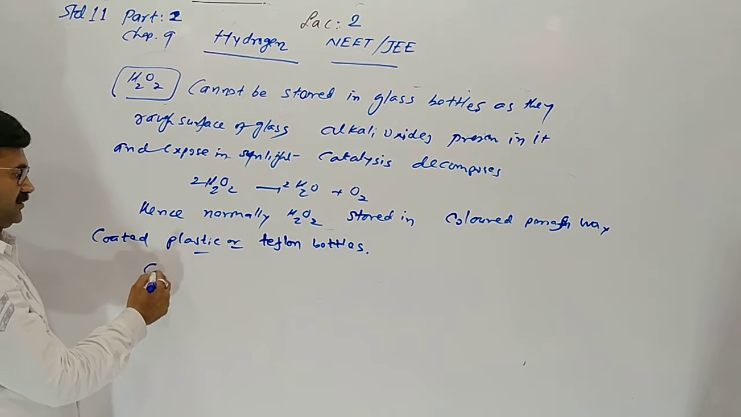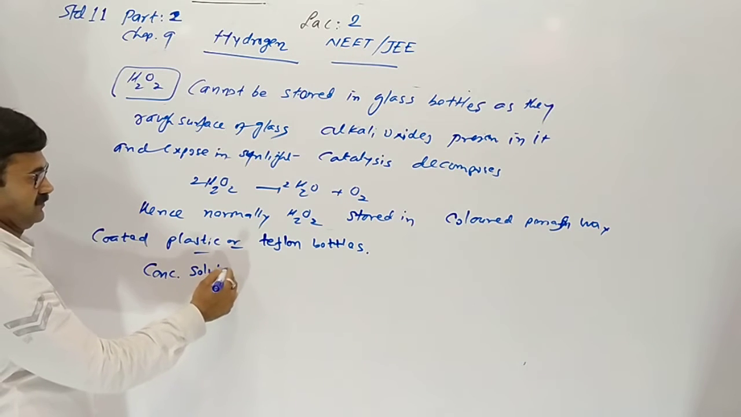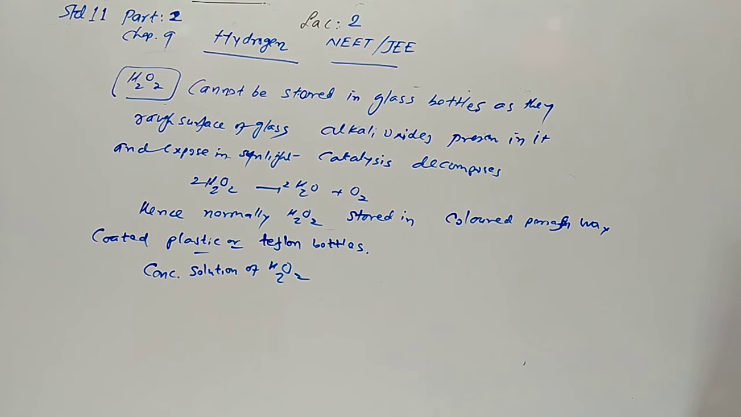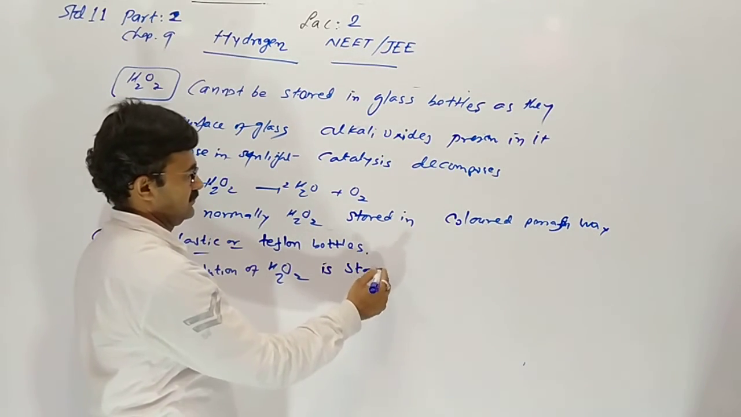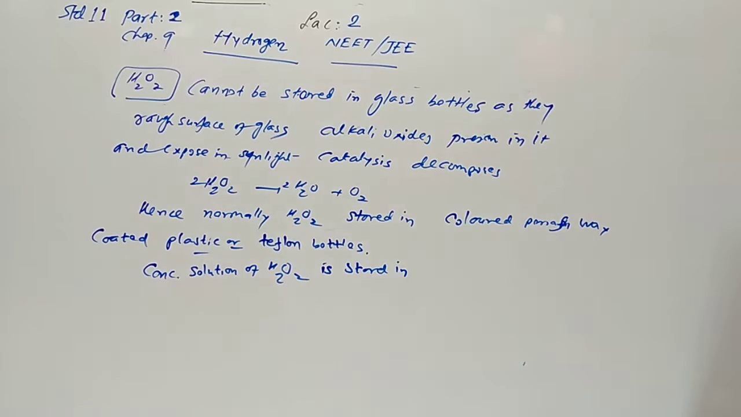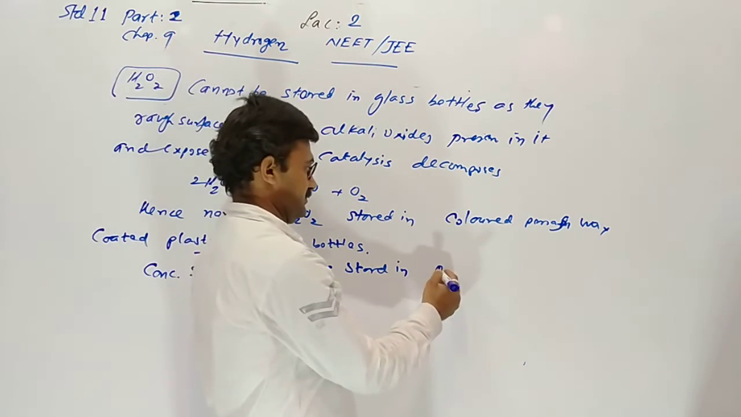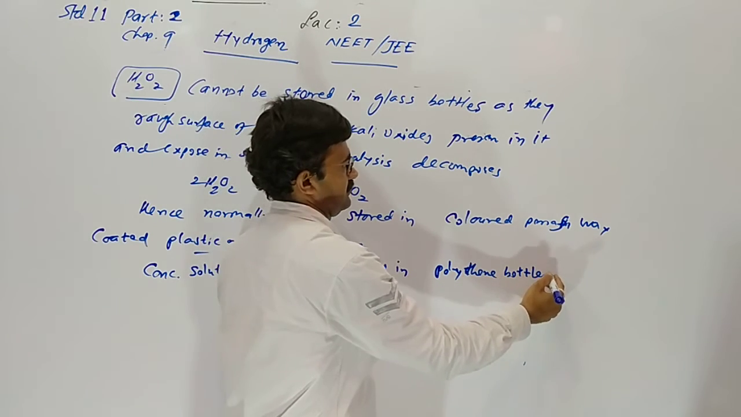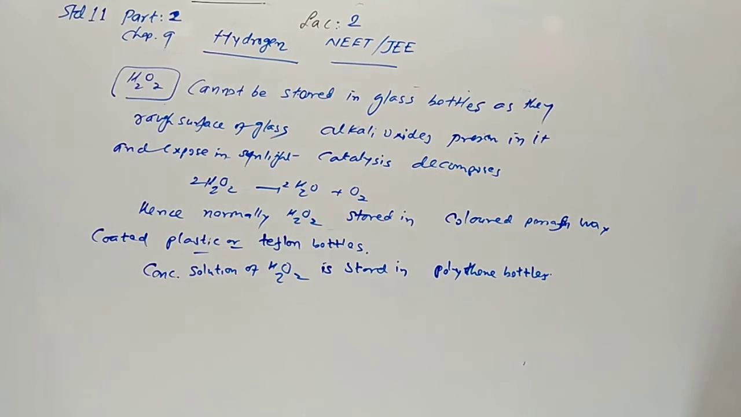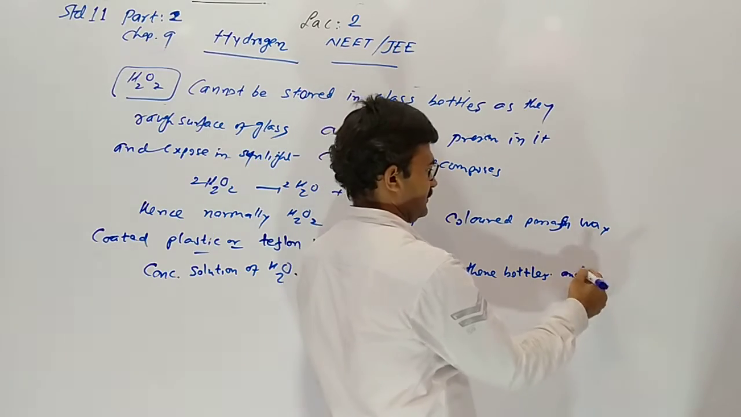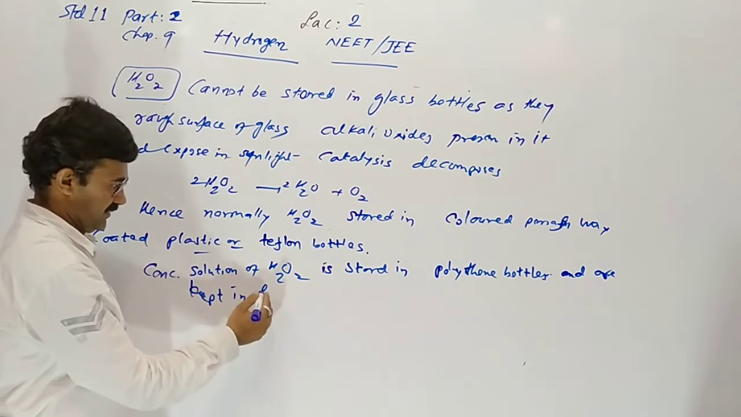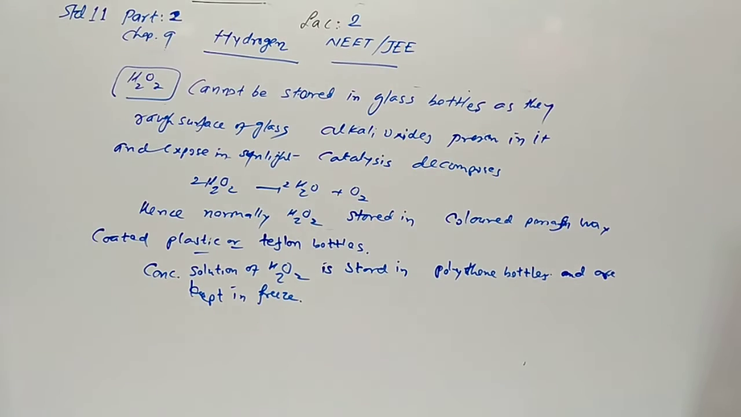A concentrated solution of hydrogen peroxide is stored in polythene bottles and is kept in a fridge.